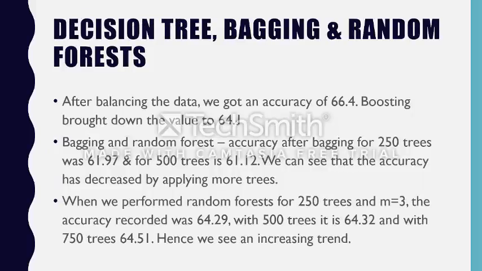Now we come on to decision tree, bagging and random forest. After balancing our data, we see that the accuracy has decreased and gone down to 66.4%. And when we apply boosting to our decision trees, we again see that the accuracy has decreased by around 2%. Now we apply bagging and random forest. By applying bagging for 250 trees, the accuracy was 61.97%, and for 500 trees it was 61.12%. So we can see that the accuracy is decreasing when we add more trees.